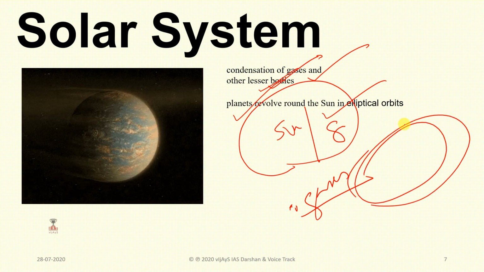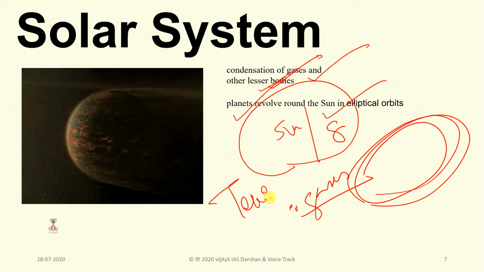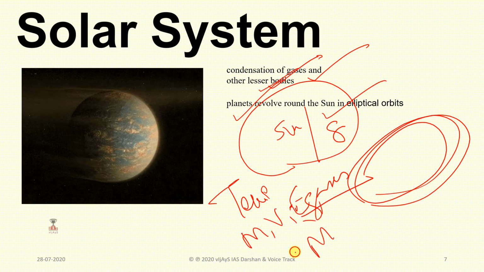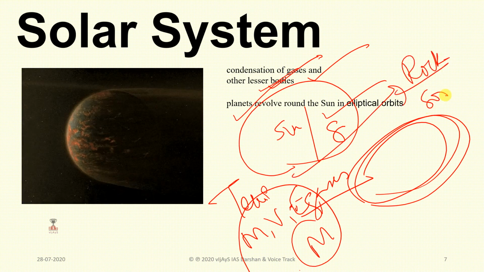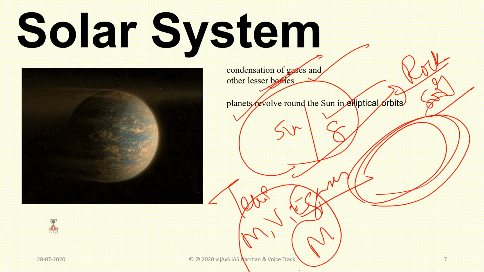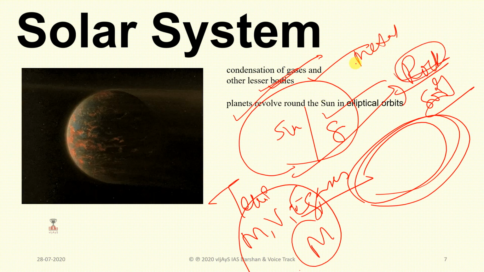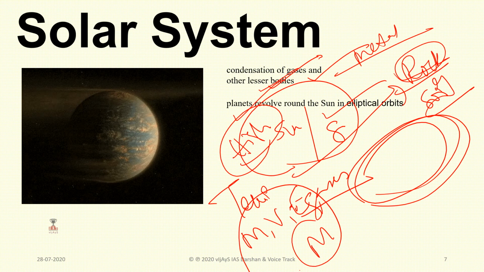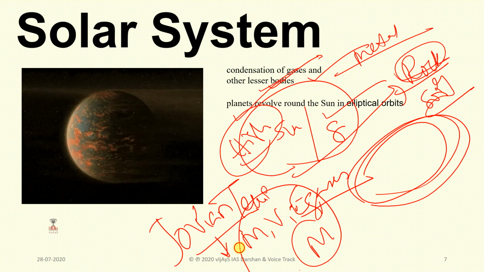Alternatively, the first 4 planets are called terrestrial. What are these terrestrial planets? Mercury, Venus, Earth and Mars. These are called terrestrial bodies because they are made up of rock or soil. They are otherwise called Earth-like, and they are made up of rock or metals which have high densities. Understood? The remaining 4 are called Jovian. Why Jovian? They are filled with gases.